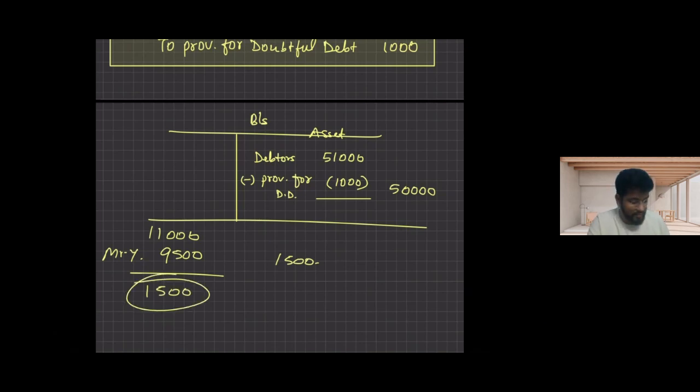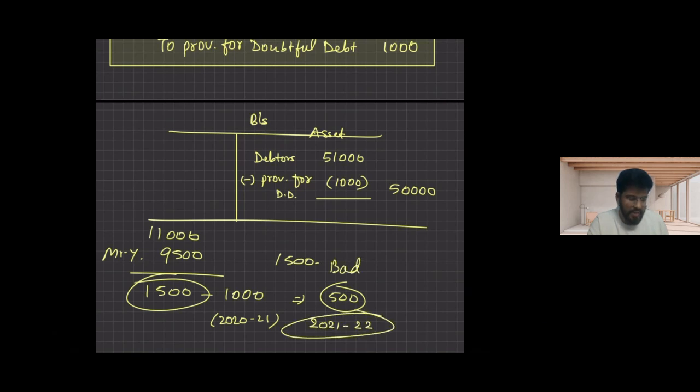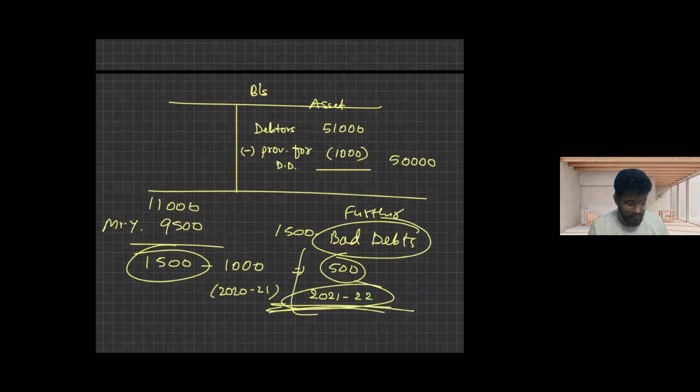Out of 1,500, 1,000 is already charged in year 2020-21. So the balance 500 will be charged in 2021-22 as bad debts. This will be called further bad debts, because we have already made a provision of 1,000, but the extra 500 will be further bad debts, and this will be charged to the current year P&L, rupees 500.